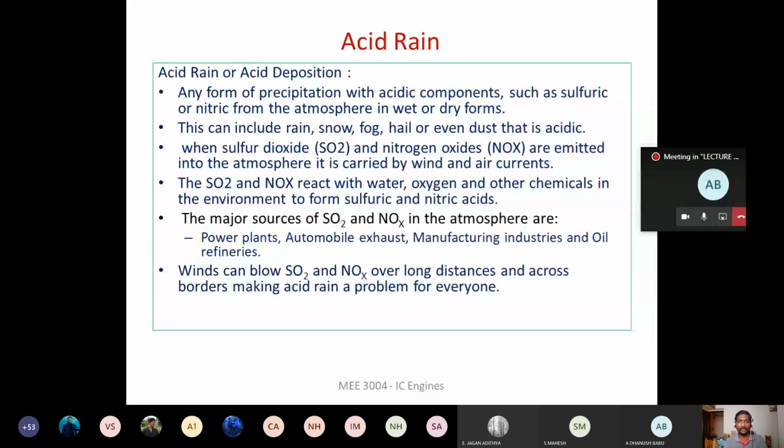And when the wind blows, the SO2 and NOx are going to be carried away, and when they react with the atmospheric air, the acid rain will not necessarily occur only in the place from where the NOx and SOx are emitted. Because the wind is going to carry them away, in other places wherever you don't have the emission of SOx and NOx, there also you might experience acid rain, right?